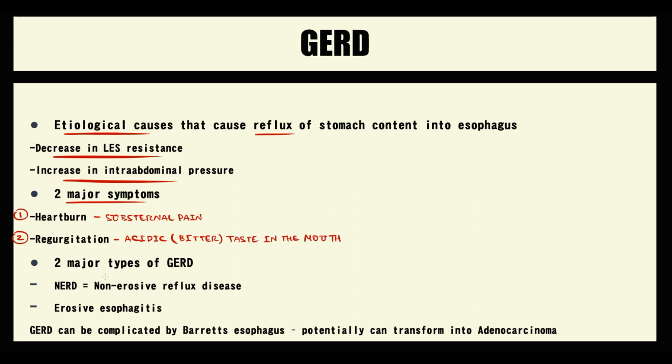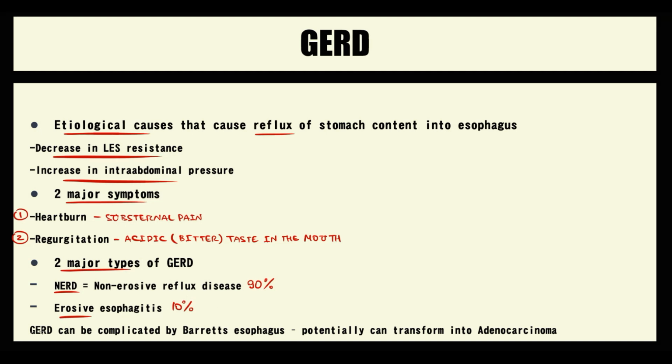GERD has two major types. If gastric content, including hydrochloric acid, does not cause erosions, we call this non-erosive reflux disease, which is present in 90% of patients with GERD. But sometimes non-erosive reflux disease can progress, and once reflux causes erosions, we call this erosive esophagitis, and this progression occurs in just 10% of patients.